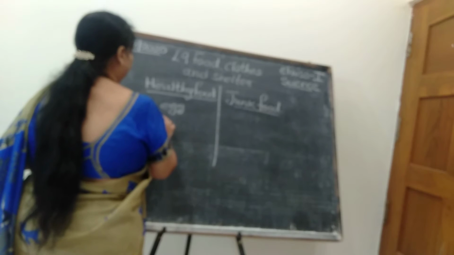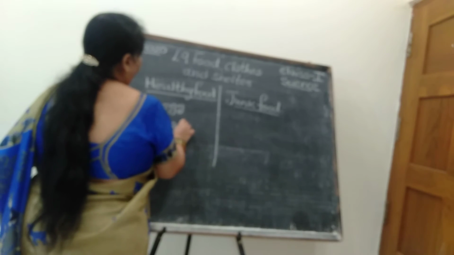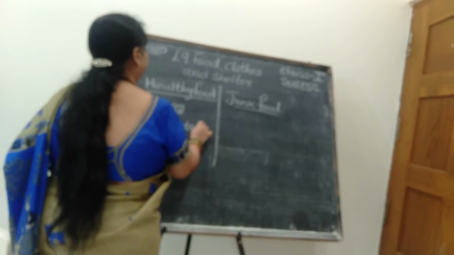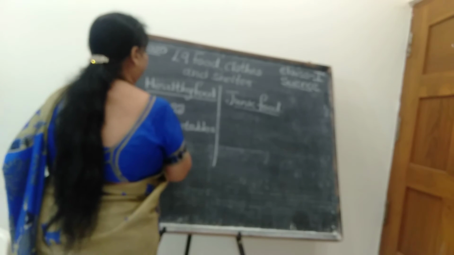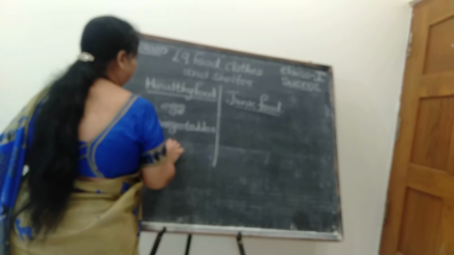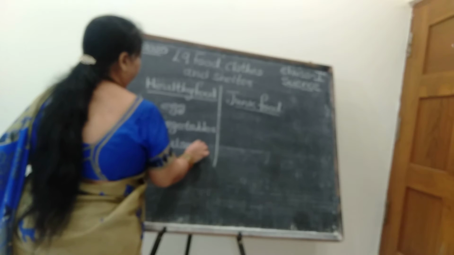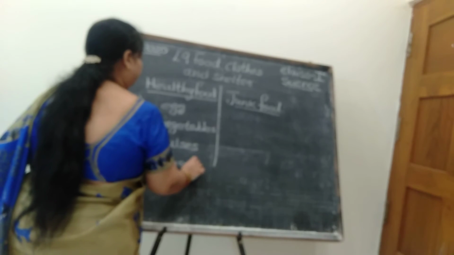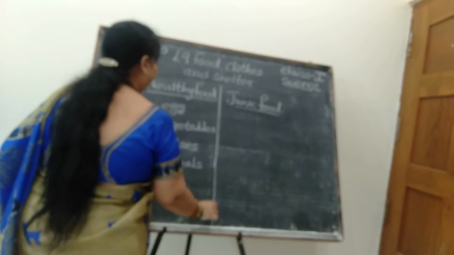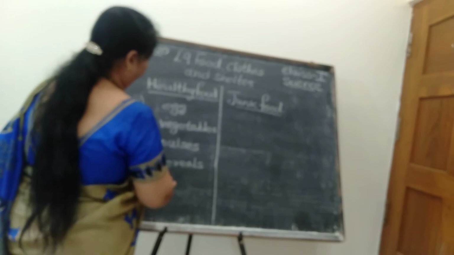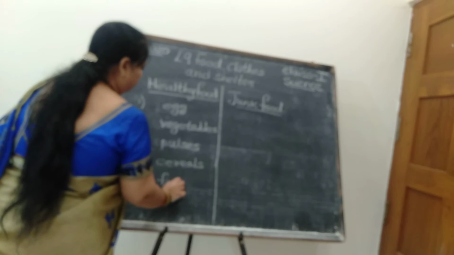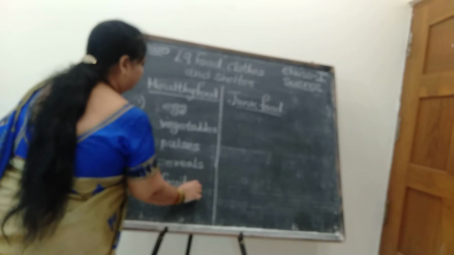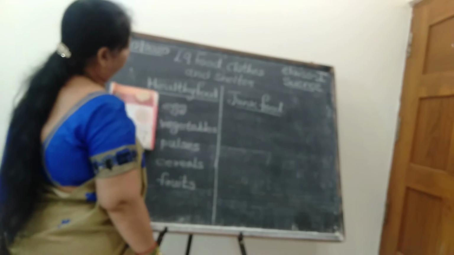Then you go for vegetables. Different kinds of vegetables are healthy food. Even pulses are also healthy food. Cereals also come under healthy food. All types of food grains come under healthy food. Fruits. Okay, so this type of things you have to add in the healthy food.